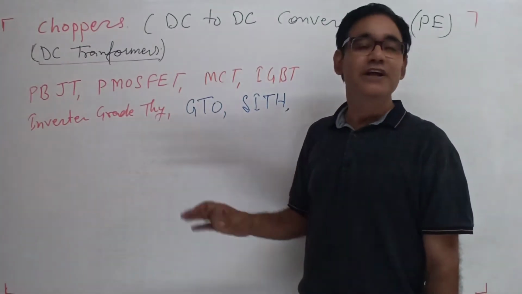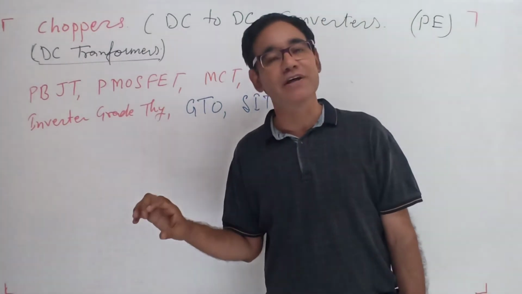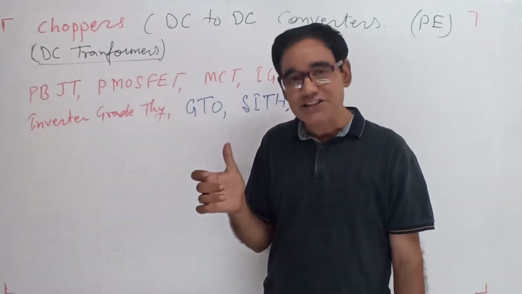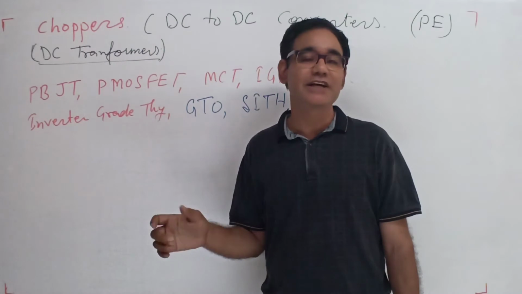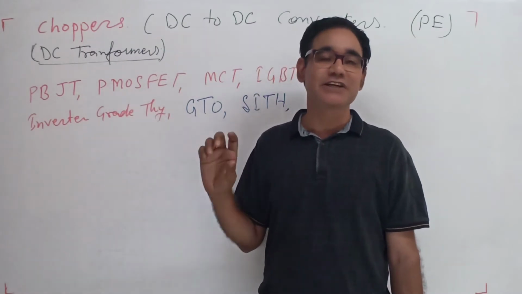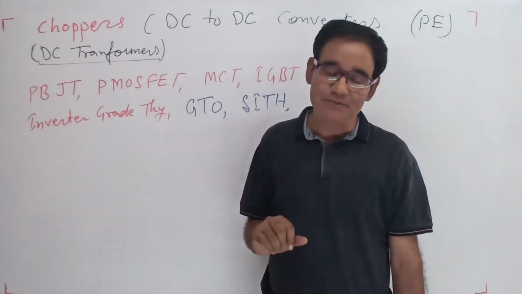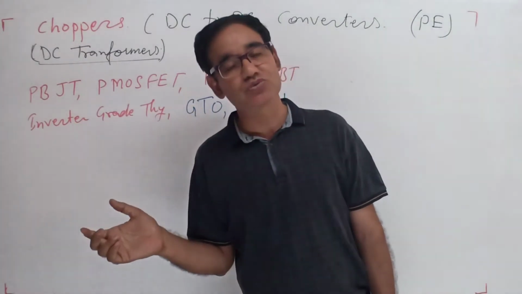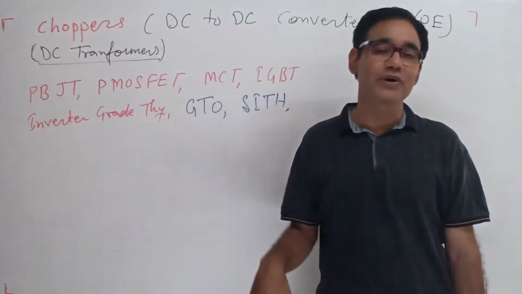They can also be classified on the basis of the operation in a particular quadrant or class: class A, class B, class C, class D, class E. They are classified on the basis of the quadrant: first quadrant, 2 quadrant operation, 4 quadrant operation.